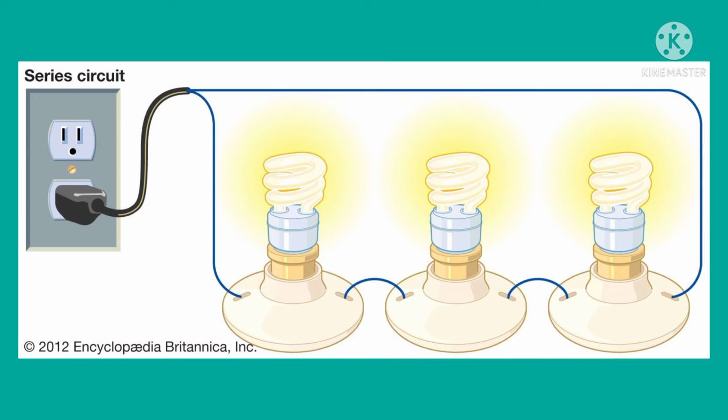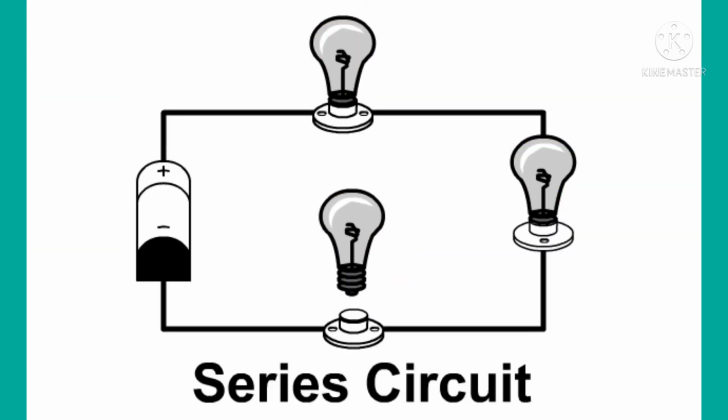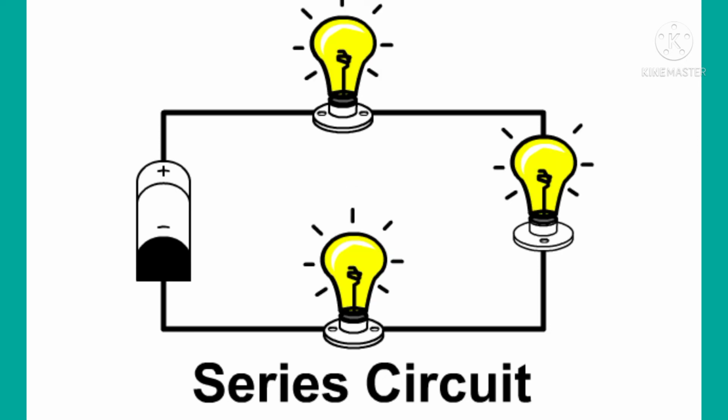For the devices in a series circuit to work, each device must work. If one goes out, they all go out. Changing the number or type of components in a series circuit has an impact on the circuit's overall performance.